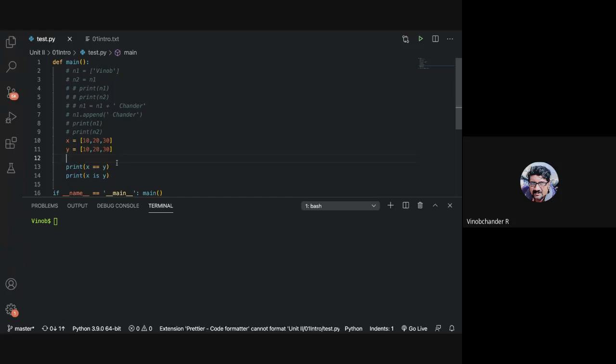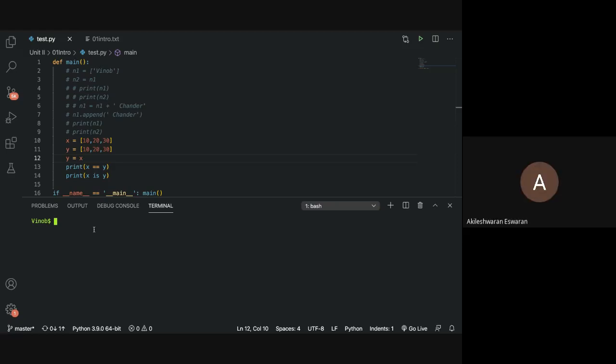So maybe before changing, let me do an aliasing, right? So if I want to alias x and y, what can I do? Say y equal to x. Now x and y both will have x values, sir. Correct. It points to the same value, right?